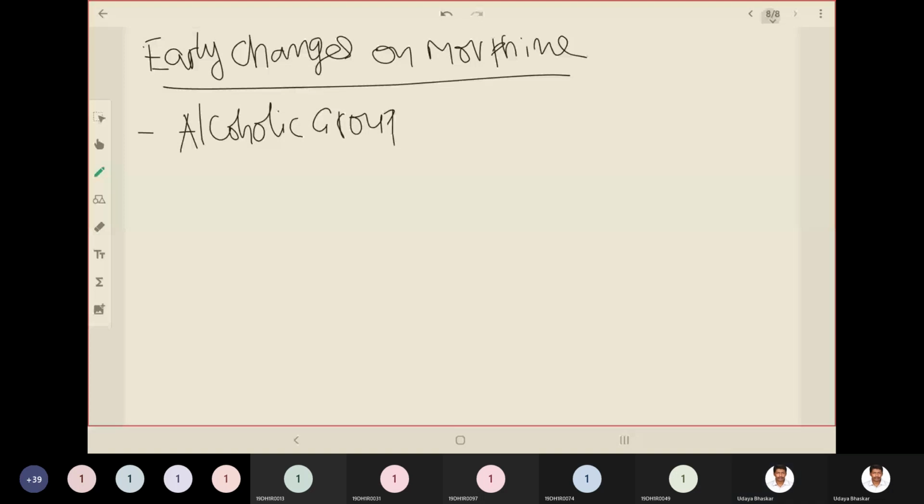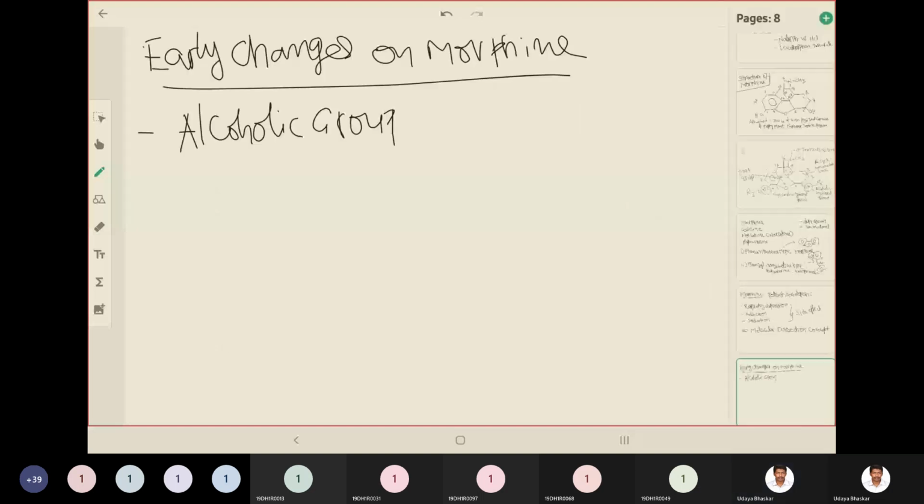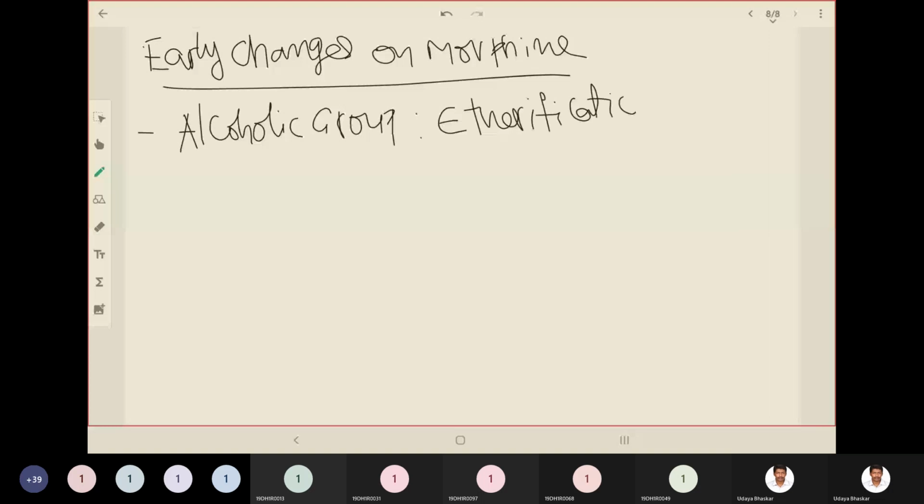This one. You saw the sixth position, OH. That is the alcoholic group. They tried initially with that alcoholic group by etherification, that means adding some methyl group to the O. And they did oxidation also.